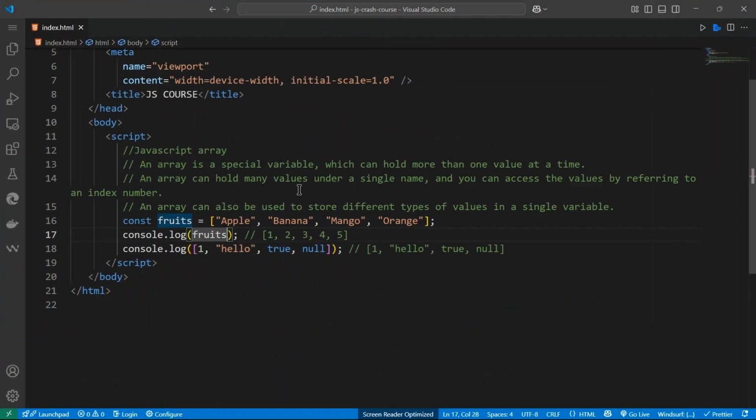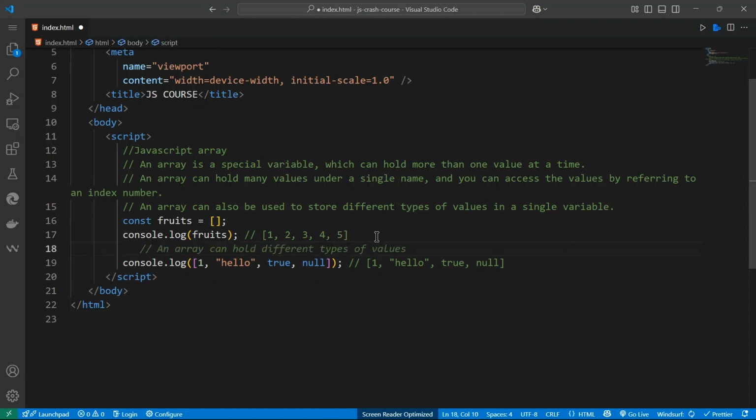So in our previous episode, we saw that if you declare a variable with const, you cannot change it. But when it comes to an array, you can still change the value of it. For example, const array is equal to empty, like this. If I console.log it, it's empty. But I can do fruit now and assign new data.